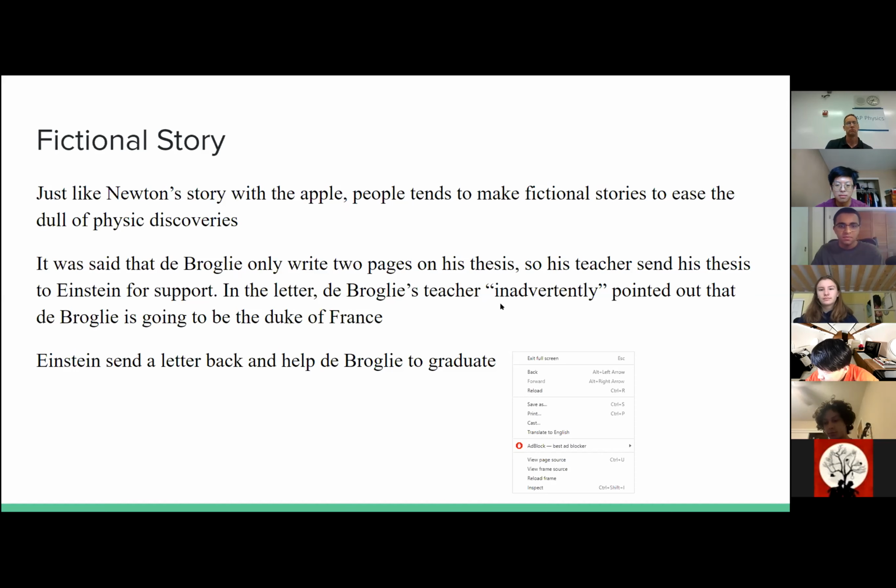And of course this is a fake story, but Einstein did really appreciate de Broglie's work. And remember, all science ideas like this require a long time of thinking and communicating. It cannot just come up in a single day or in a short period of time.